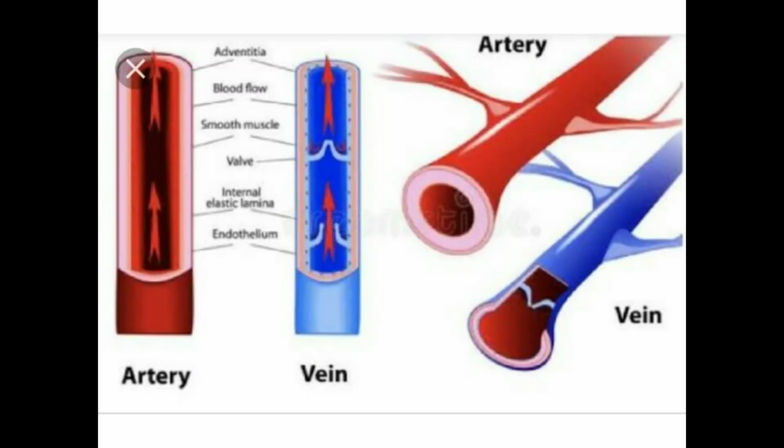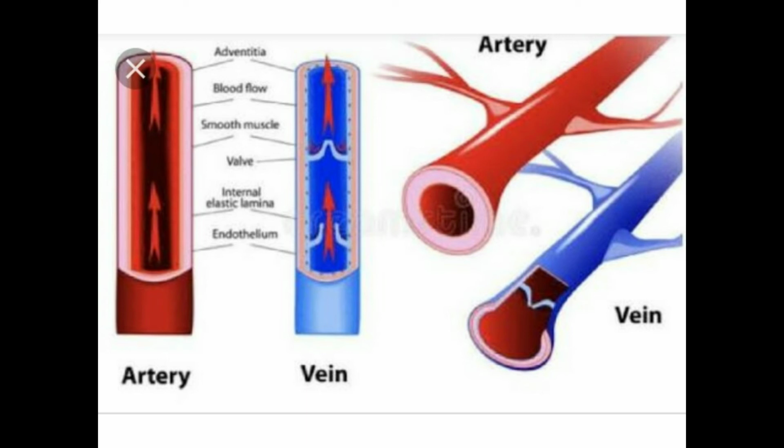The next component of the circulatory system is blood vessels. Blood vessels are hollow tubes which form the network of the circulatory system. They are spread out all over the body and transport blood throughout the body. There are three major types of blood vessels: arteries, veins, and capillaries. Arteries. Arteries are the blood vessels that carry oxygen rich blood away from the heart. They transport blood from the left side of the heart to the whole body and also from the right side of the heart to the lungs.